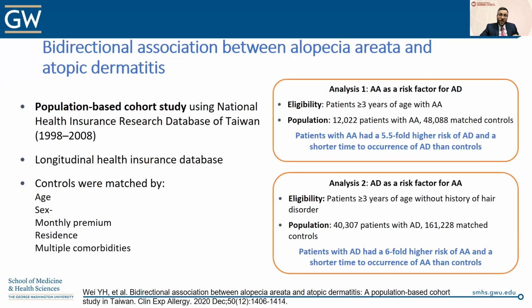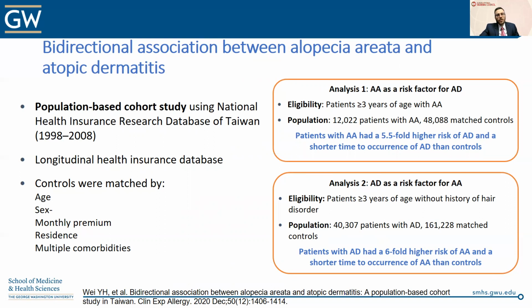Now, it's very interesting because that meta-analysis and those studies that I showed you earlier about the relationship of atopic dermatitis with alopecia areata, most of these were cross-sectional studies. So it makes it challenging. We can know there's an association, but we don't necessarily know the temporal relationship of those associations. And here I present a recent study that examined exactly that. What is the direction? Is it that the atopic dermatitis causes alopecia or precedes and leads to alopecia areata, or vice versa, that the alopecia areata is a risk factor for atopic dermatitis? And the answer is, from this study, yes, both of those are true.